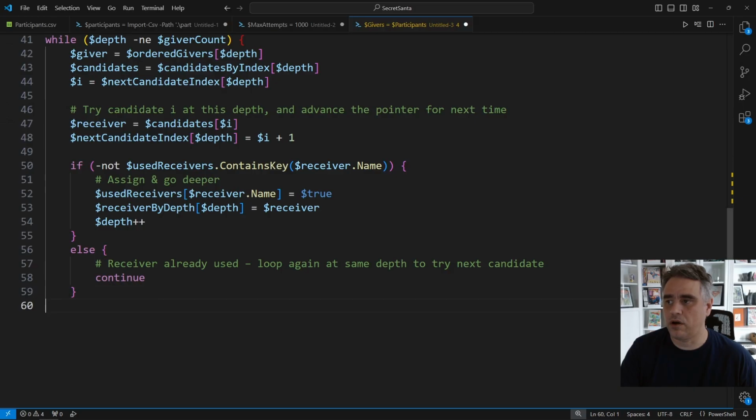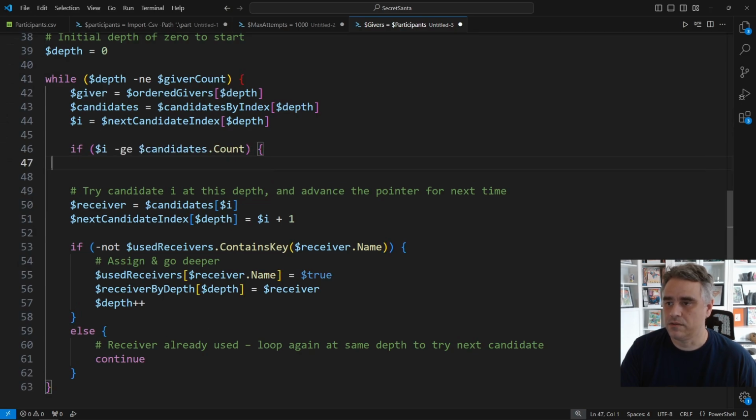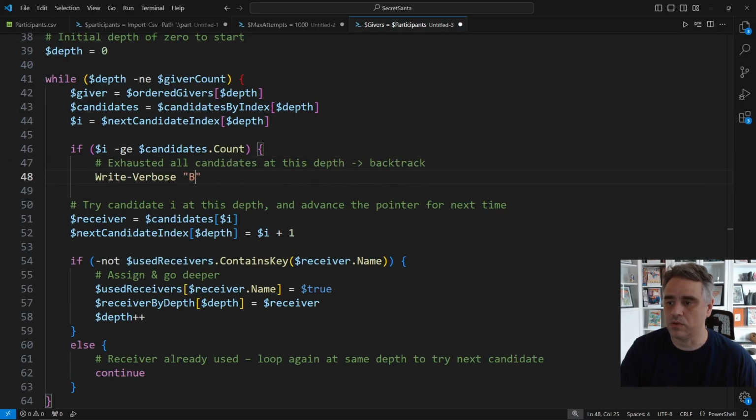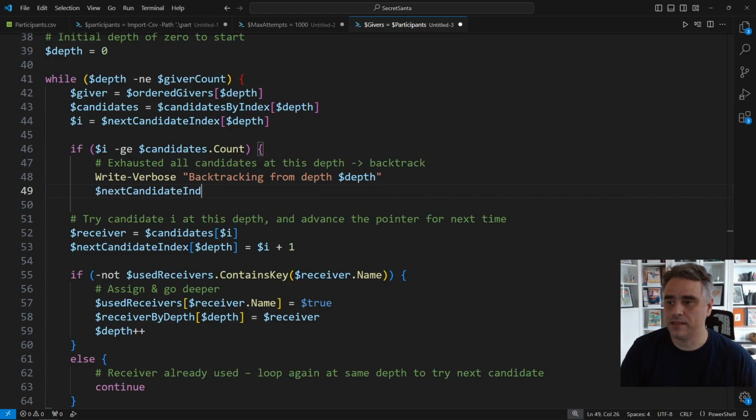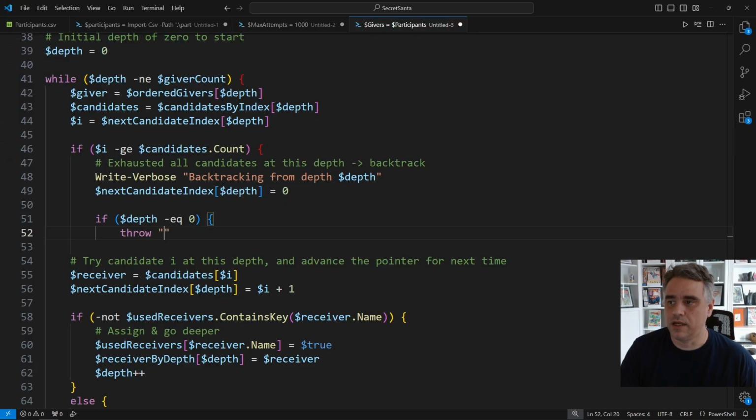But what happens if there are no more candidates available? Well, if that happens right now, you'll see a bunch of red error messages and you'll be stuck in an infinite loop. So before we try the next candidate, we check to see if we've already tried all of them. If I is greater than or equal to the candidates count, we're out of options for this giver at this depth. That means whatever choices we've made from the previous givers paint us into a corner, and now it's time to backtrack. We reset next candidate index for this receiver back to 0, so that when we come back, we start fresh.